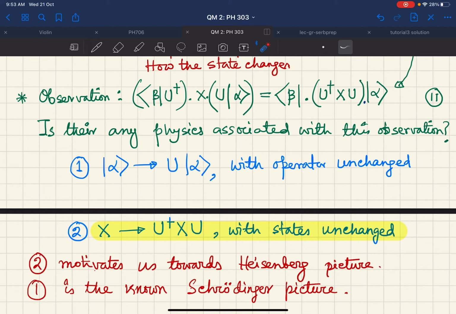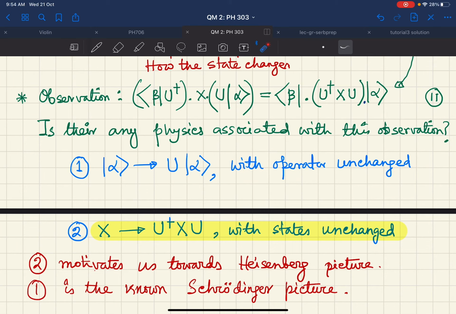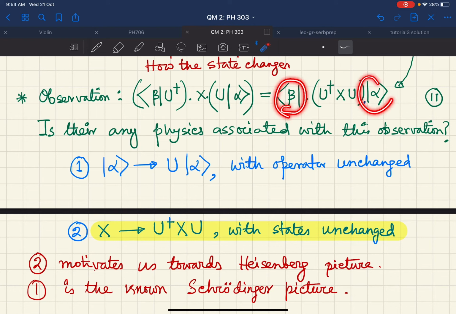One, as I said, the states are changing, like alpha going to u alpha, ket alpha to u ket alpha, with the operators remaining unchanged. Here, the operator did not change. In the second picture, you are saying that the operator has changed, where the states remain unchanged. The states are not touched. You just are looking at the x operator as if it has changed from x to u dagger x u.